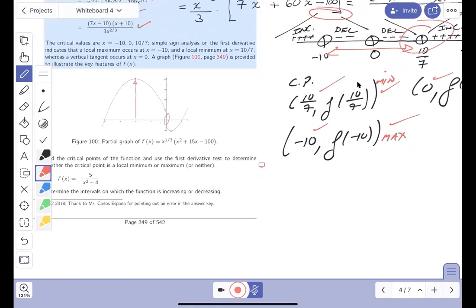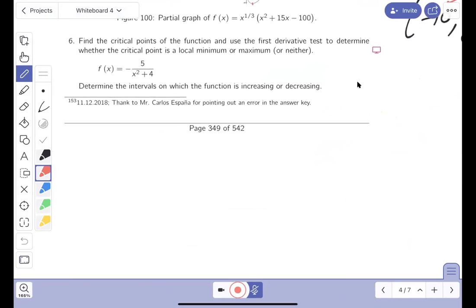All right, I got to look at number 6 now. And number 6 is, find the critical points of it, yada, yada, yada. Well, let's take a look at this. So domain is all real numbers. And let's write the derivative down.